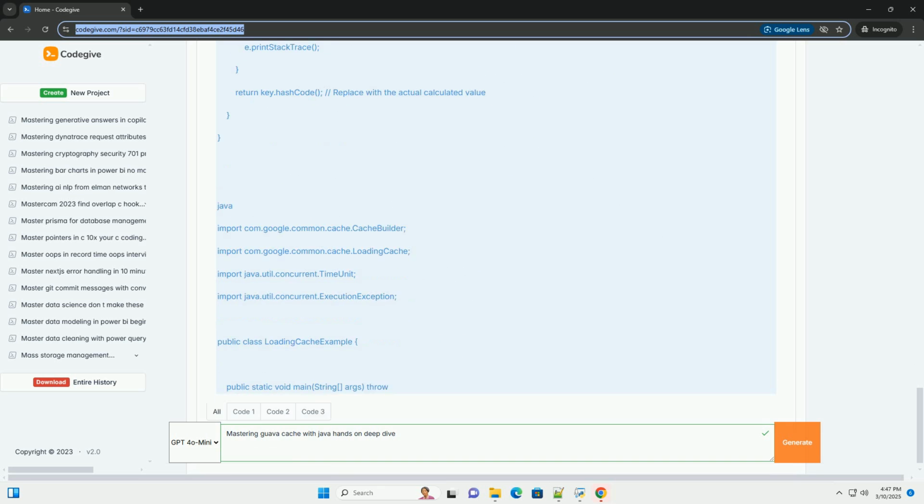By understanding the concepts, configurations, and best practices described in this tutorial, you can effectively leverage Guava cache to improve the performance and scalability of your Java applications. Remember to adapt the examples and configurations to your specific use cases and requirements. Good luck.